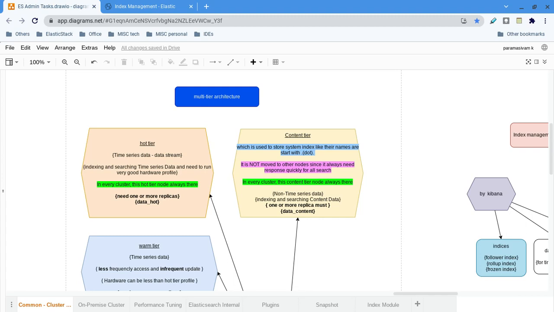One is, as you already know, time series data, right? Let it be Filebeat, Metricbeat, Heartbeat, whatever it is, or APM, or any beats, or any other Elastic Agent, or logs. It is time series data. Why are we calling it time series data? Those data are identified with a timestamp. Since those data are identified by timestamps, that's why we call it time series data.